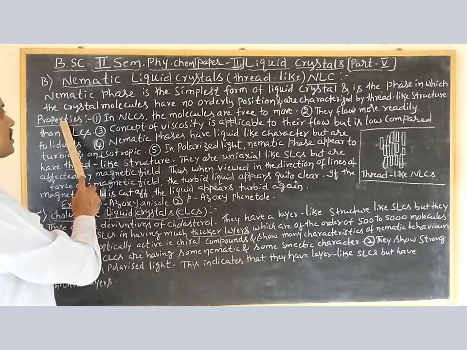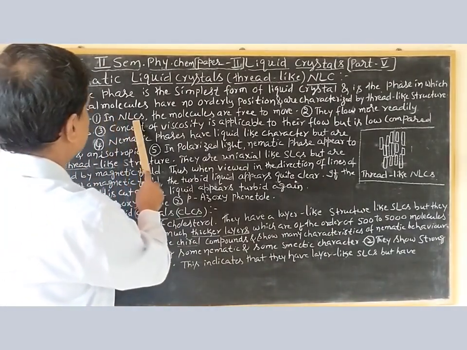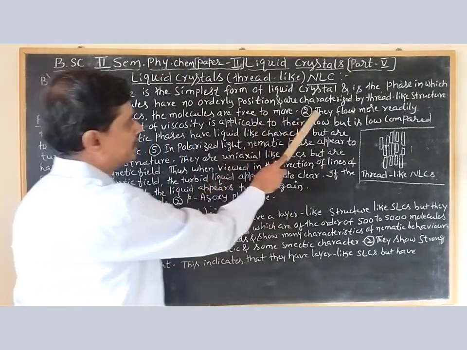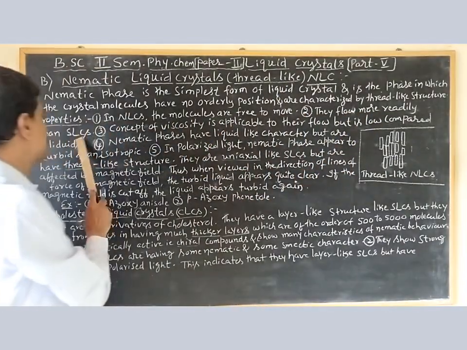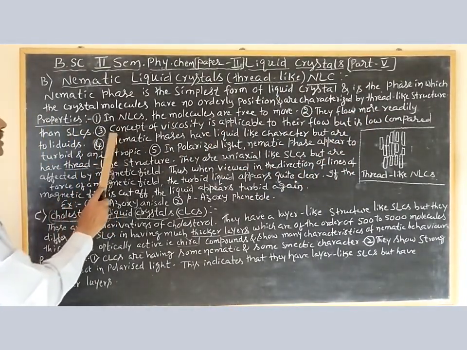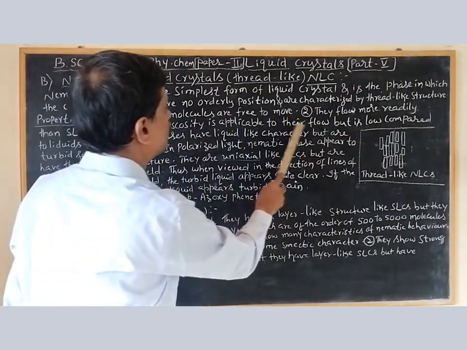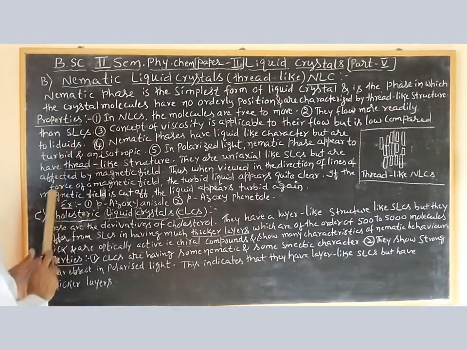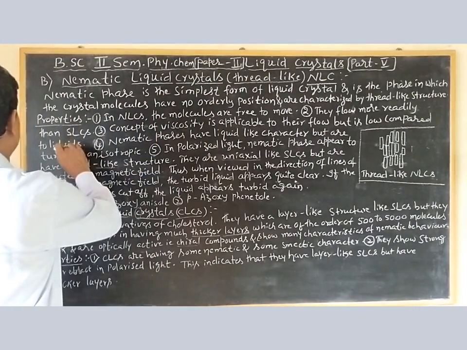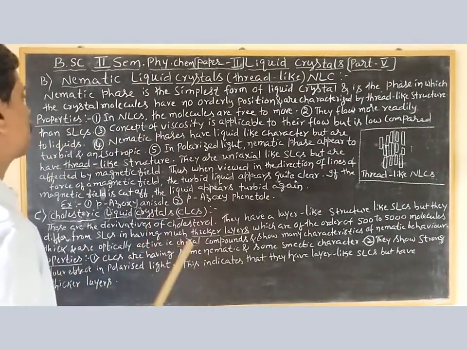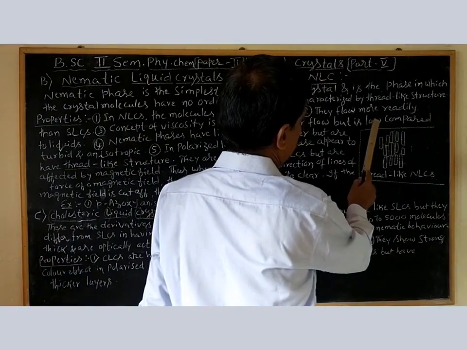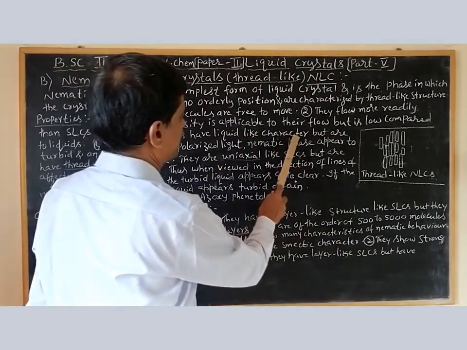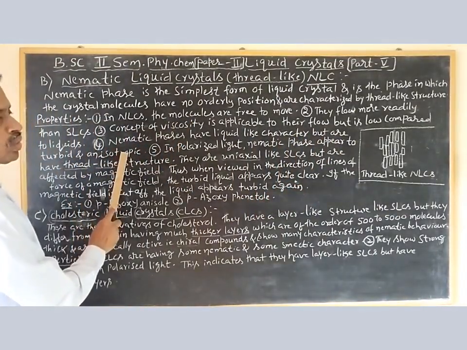Properties of these nematic liquid crystals. First one, in NLCs, nematic liquid crystals, the molecules are free to move. Second, they flow more readily than SLCs, smectic liquid crystals. Third, the concept of viscosity is applicable to their flow but is low compared to liquids. Compared to liquids, the nematic liquid crystals have very low viscosity. Fourth one, nematic phases have liquid-like character but are turbid and anisotropic.